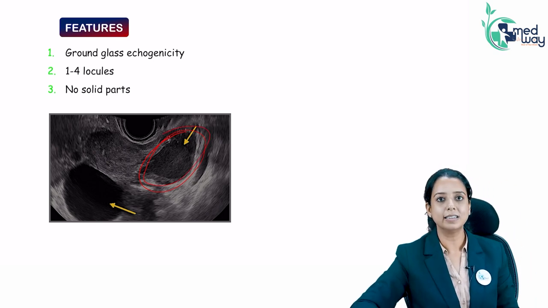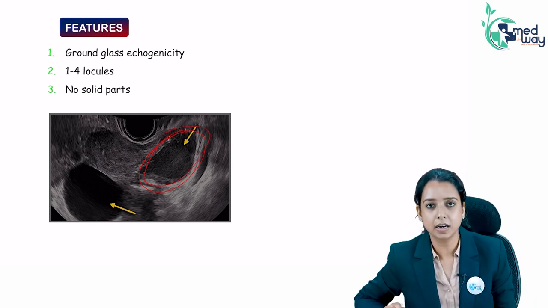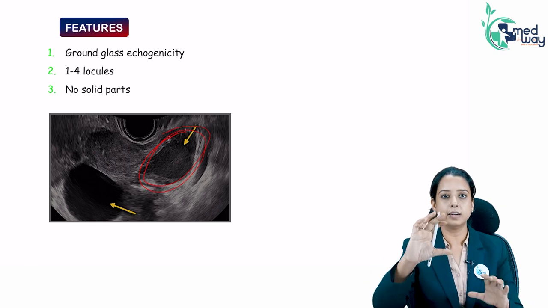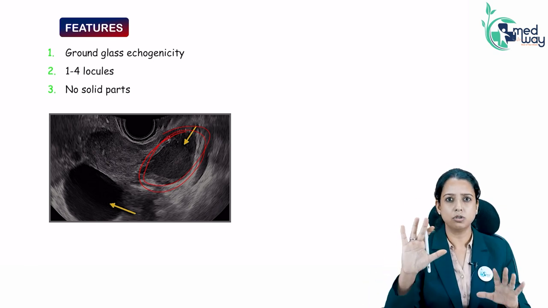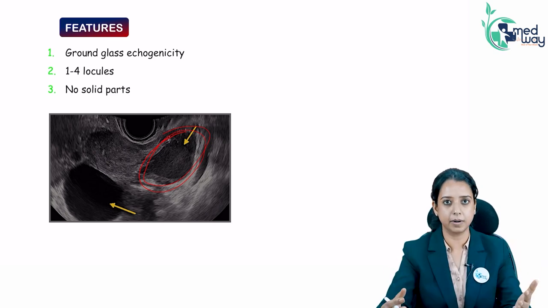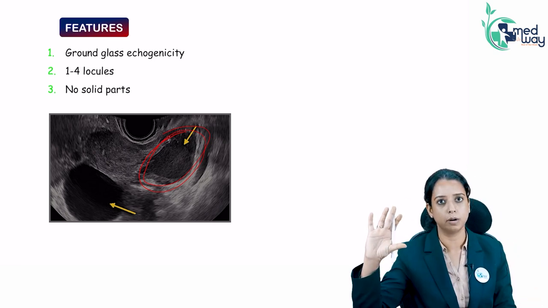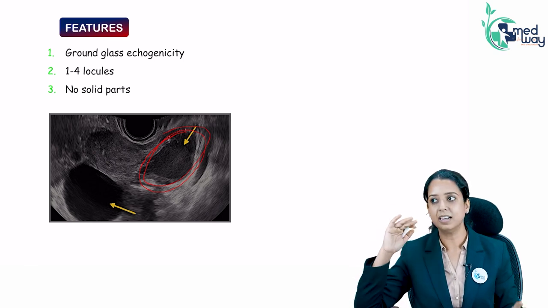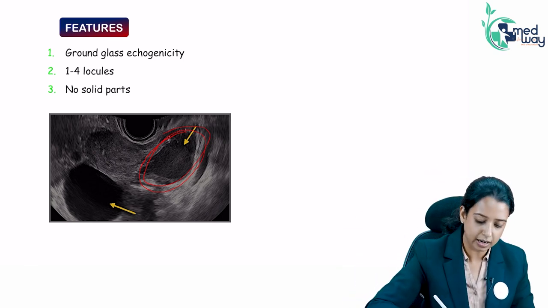What is ground glass? You might have seen certain glassware, certain crockery which is brownish, which is not very clear. It is not opaque. It is glassy, but it is not a clear transparent glass. Very old crockery used to come. That is ground glass, translucent glass. So ground glass is ectopic.